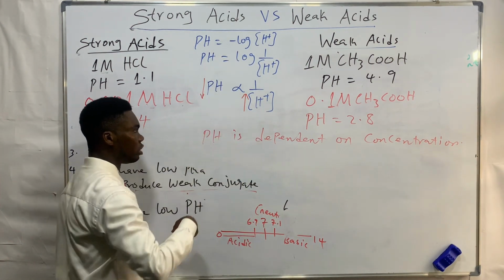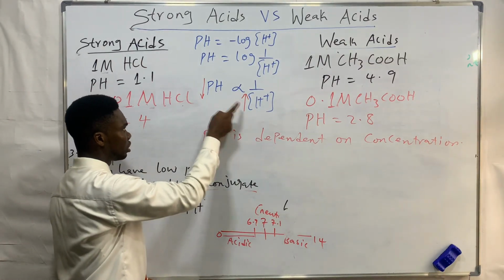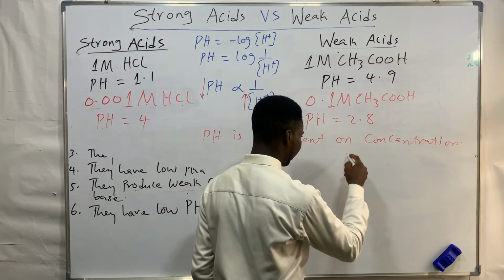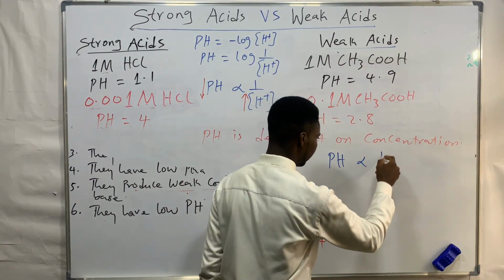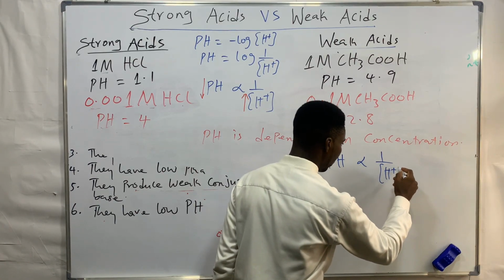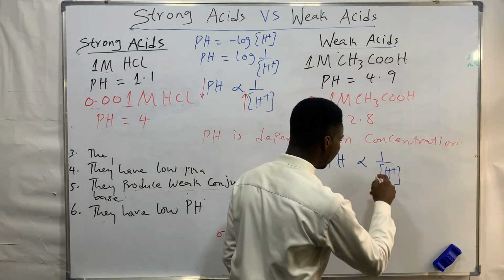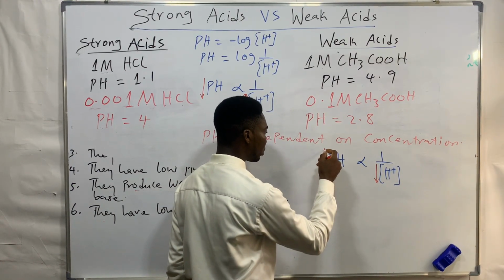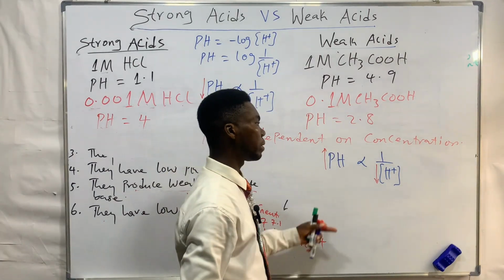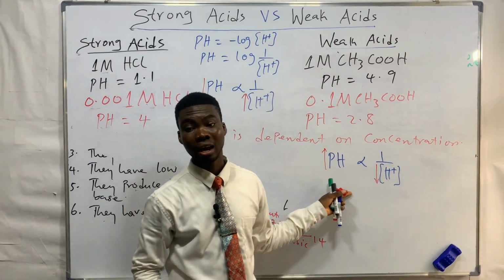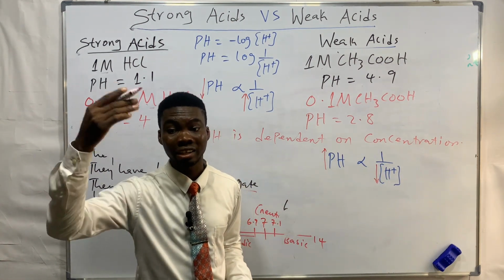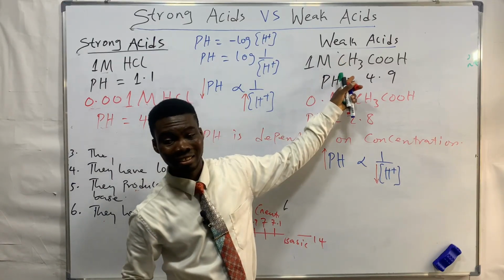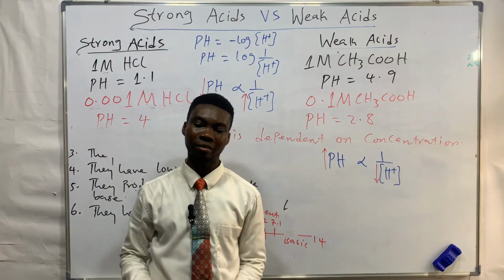Therefore, weak acids usually have a low hydrogen ion concentration in the solution. Because of that, they're going to have a high pH. So that's why we expect the pH to be high. But it will not be high to the extent that it is greater than 7. No. Acids, whether weak or strong, usually have a pH less than 7. All right, so these are the points of difference you need to know.